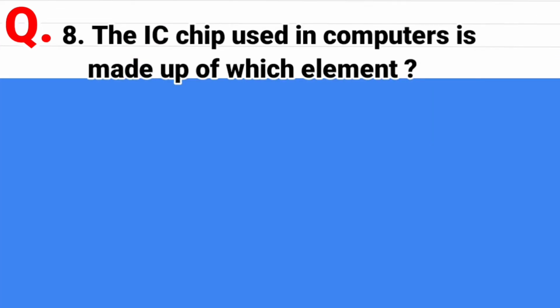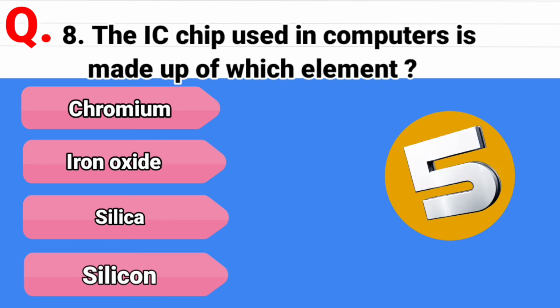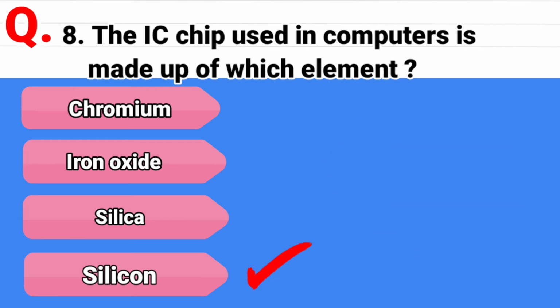Question 8. The IC chip used in computers is made up of which element? And the options are chromium, second option is iron oxide, third option is silica, and the last option is silicon. And the correct answer is silicon.